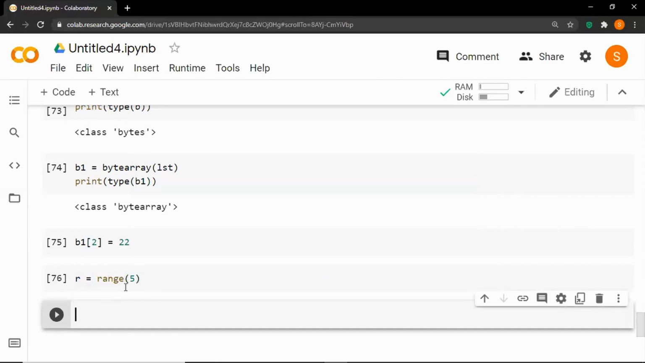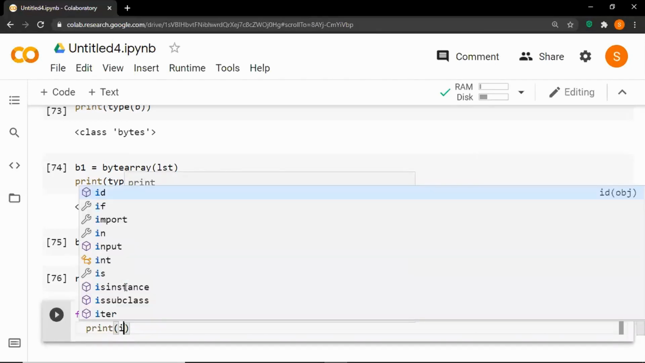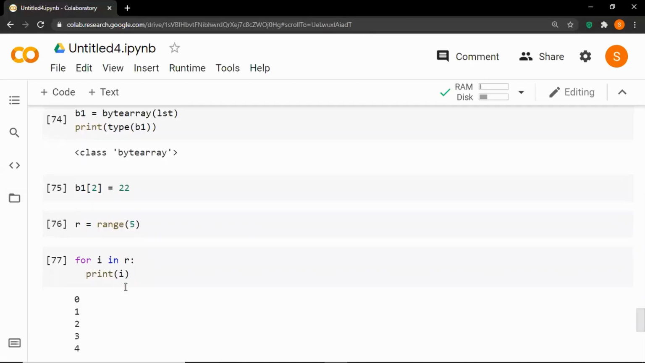Let's run the cell. And to use this range, we have to use the for loop. That's how we normally use a range. So let's say for i in r, and the for loop will start with the colon, and let's say print i. Let's run the cell. So here it will print 0 to 4.